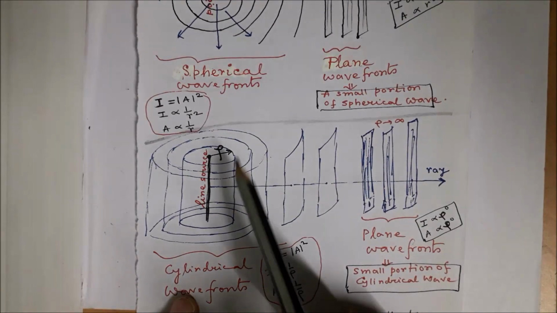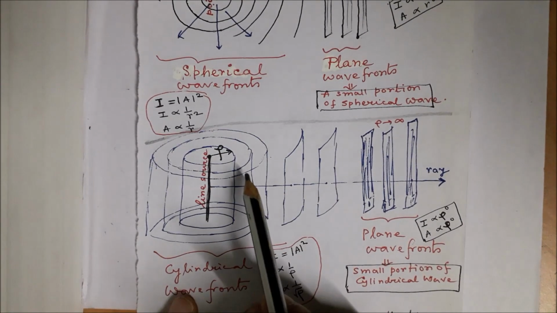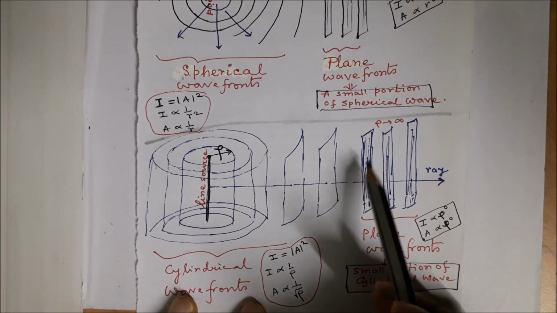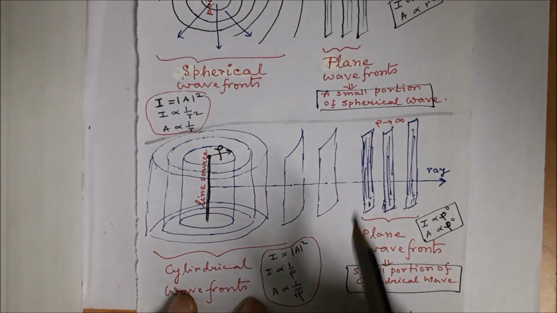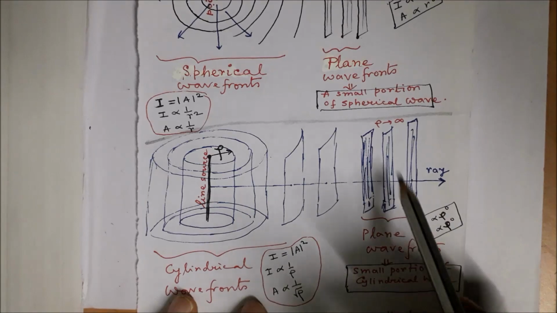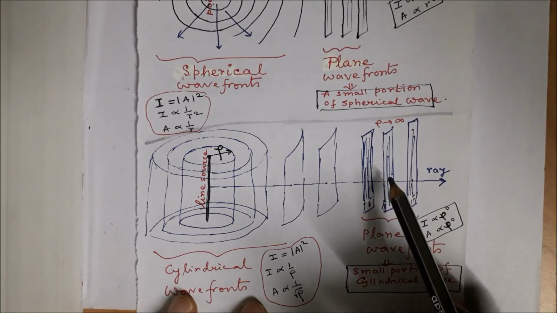Here too, these cylindrical surfaces after traversing a large distance become too large and the curvature becomes very small, and so they are essentially plane waves.